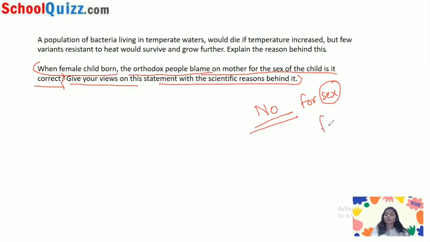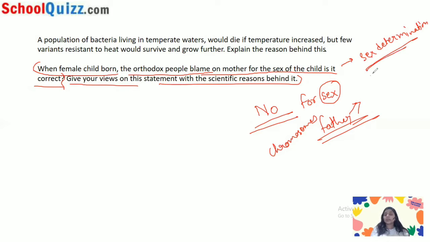Why? Because the father is the main character behind the sex of the child. The father is responsible for the sex of the child. Why? Because this is all the game of the chromosomes. So this question is basically indicating towards sex determination, which we have read in our chapter 9, heredity and evolution.